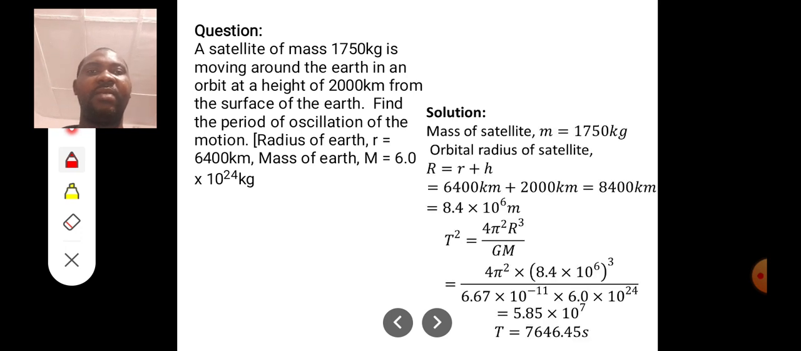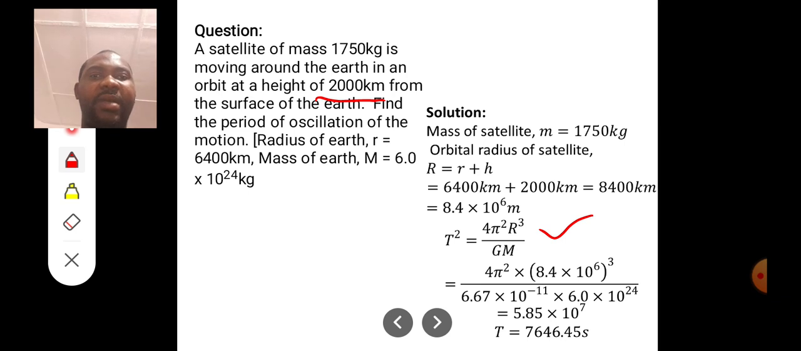So the mass of the satellite is small m, which is 1,750 kilograms. The orbital radius of the satellite, R, is r plus h. Small r is 6,400. h, the height above the Earth, is given as 2,000 kilometers. That gives us 8,400 kilometers, which is 8.4 times 10 to the power 6 meters. So if we now apply our formula, T squared is 4 pi squared R cubed all over GM.